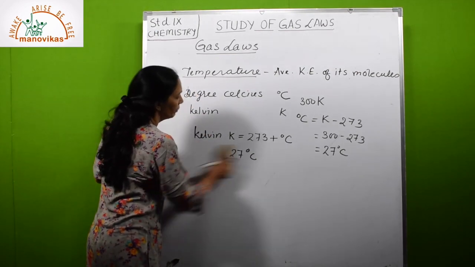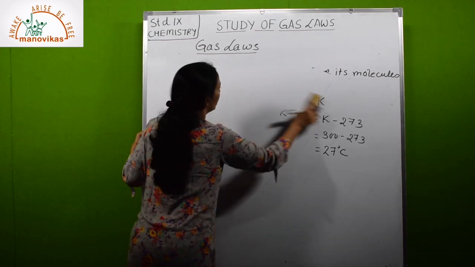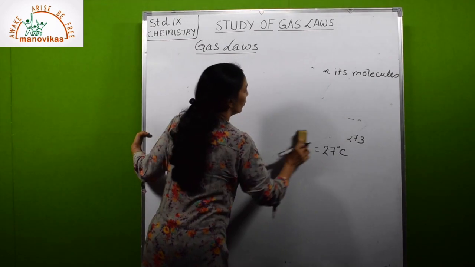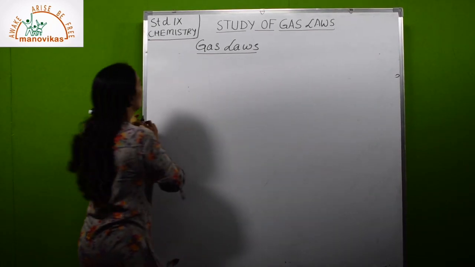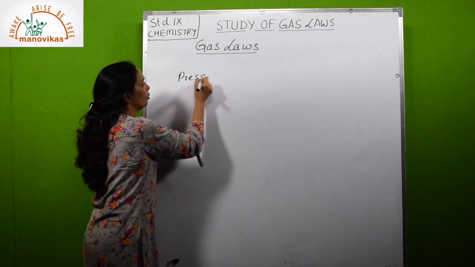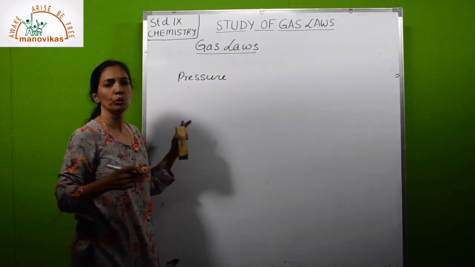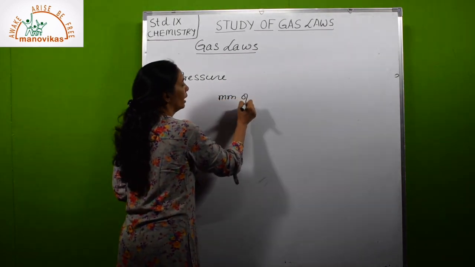Now the third variable is pressure. You all know what is pressure. You have studied, pressure is force exerted per unit area. The unit for pressure which we will be using in these gas law numericals is millimeters of Hg.